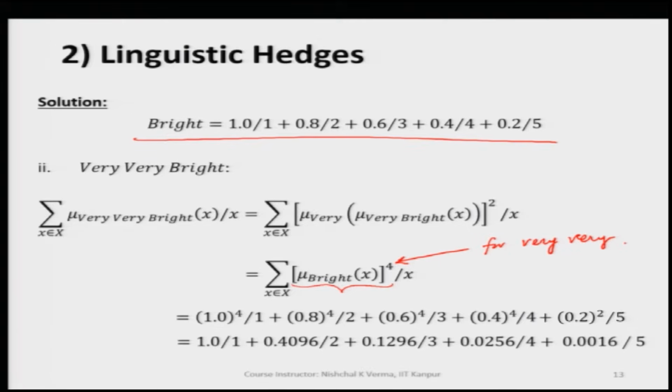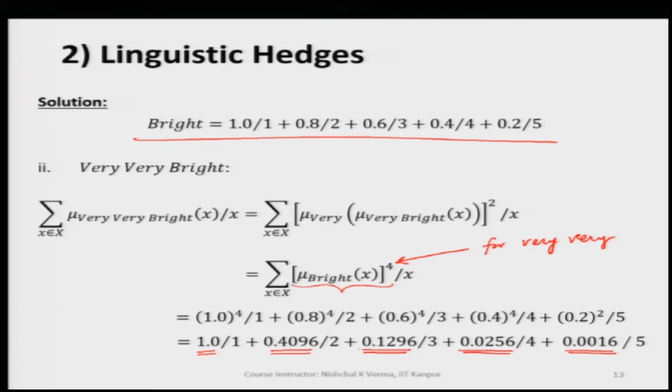So, when we use the hedge very, very bright, we do this by raising the respective membership values to the power of 4, and we get its membership values like this. And please note that no change will happen to the corresponding generic variable values, which are 1, 2, 3, 4 and 5.